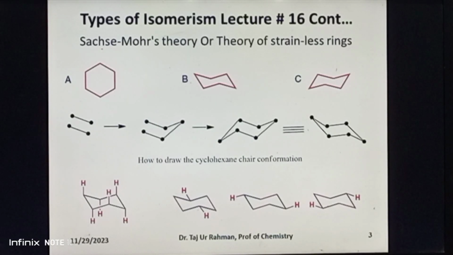The best way to draw the chair conformation of cyclohexane is to follow these steps. Number one, draw two parallel lines slanted downward and slightly opposite from each other. This means that the four carbon atoms of cyclohexane lie in a plane. Number two, locate the topmost carbon atom above and to the right of the plane of the other four and connect the bonds.